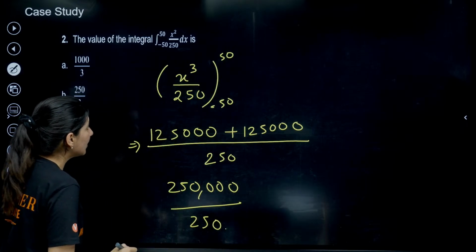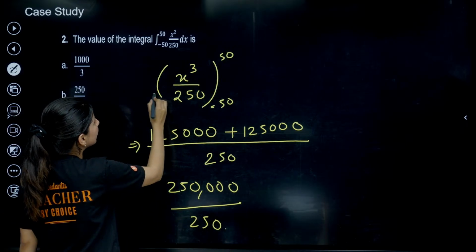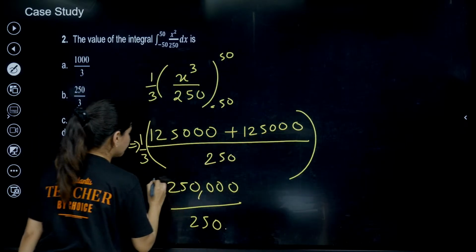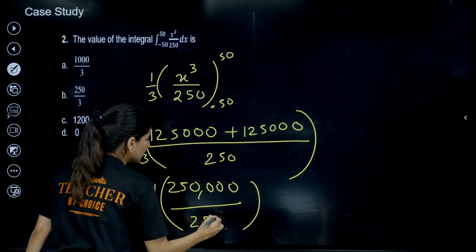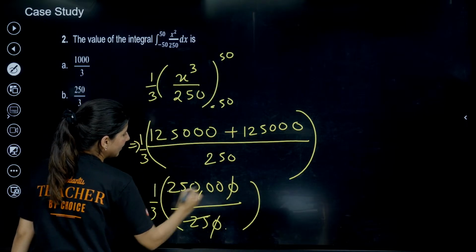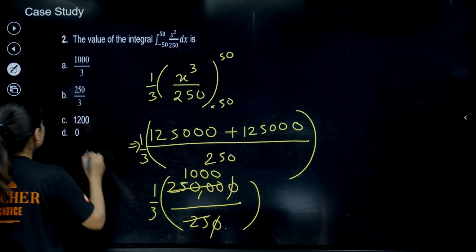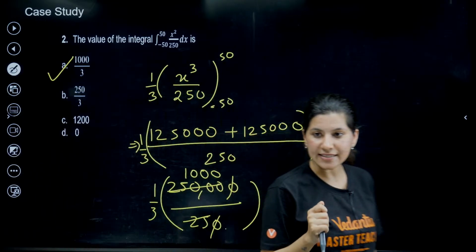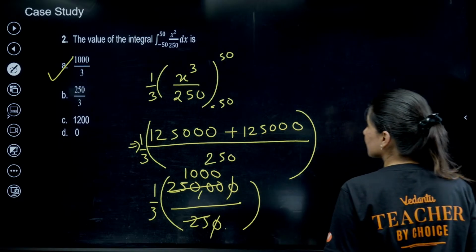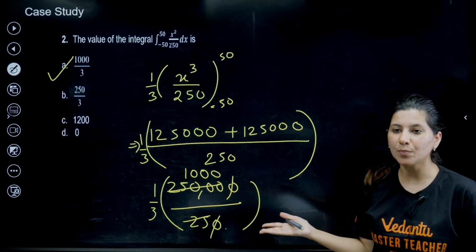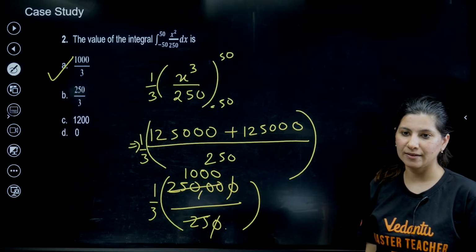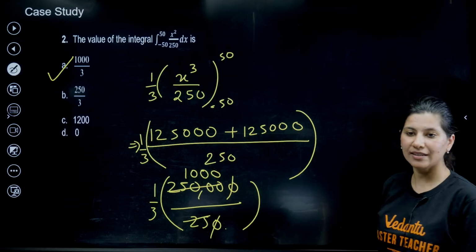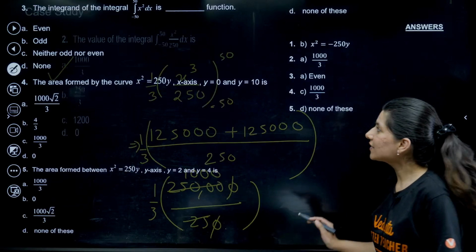And we have 3 as well, x cube by 3, right? 1 by 3 will be there. So zeros cancel, and we have 1000 by 3 as the correct answer, option A. Yeah, you can apply the property of definite integration as well. Divide by 3, done. Okay, so this is done.